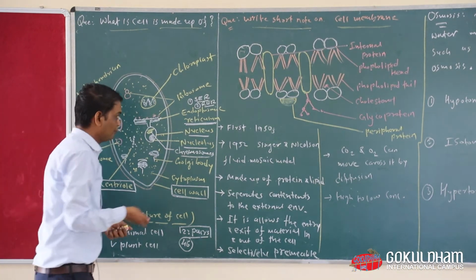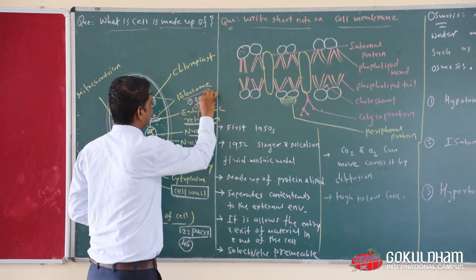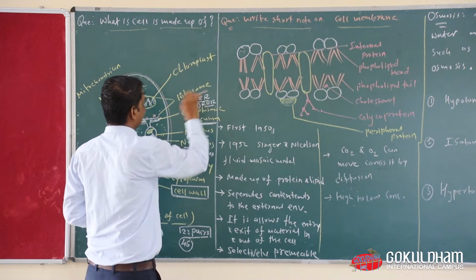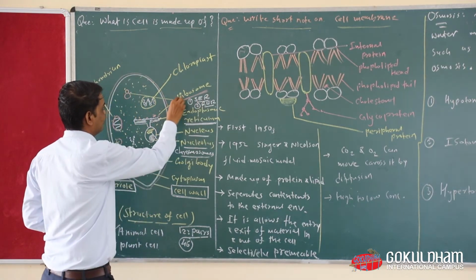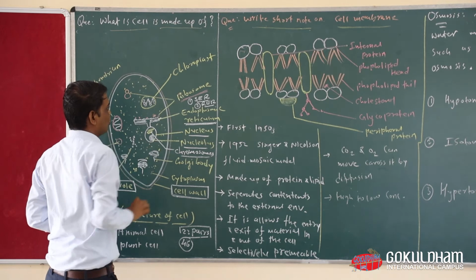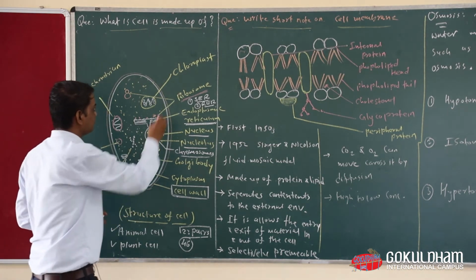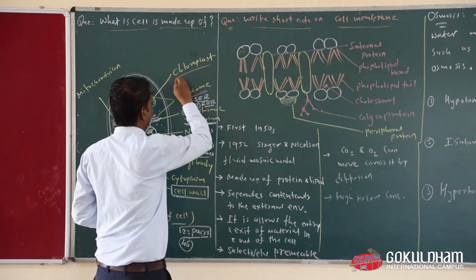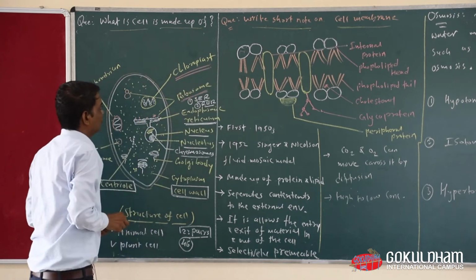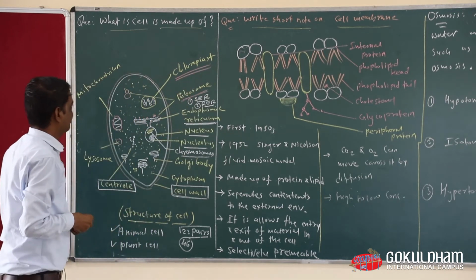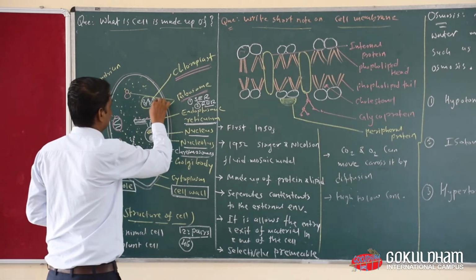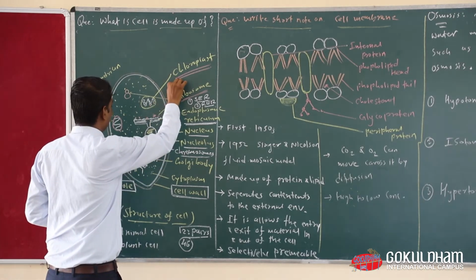Now we are going to see our next organelle, which is the ribosome. Then the next organelle is known as chloroplast. Everyone look here, chloroplast.